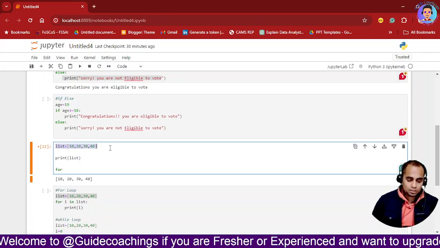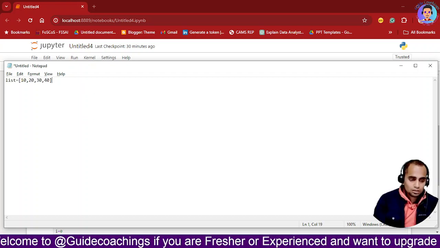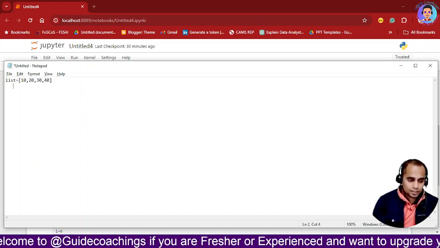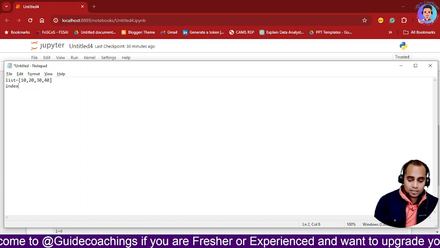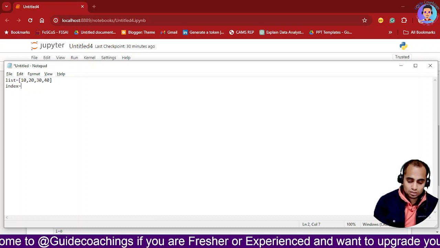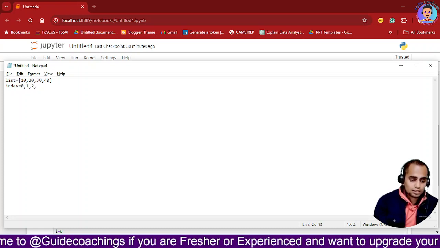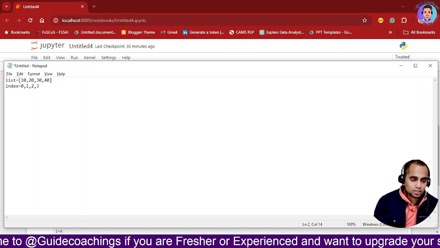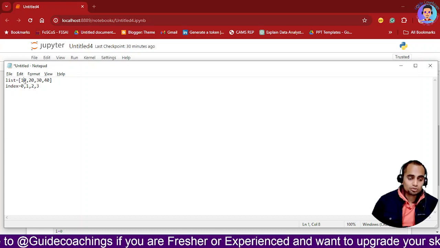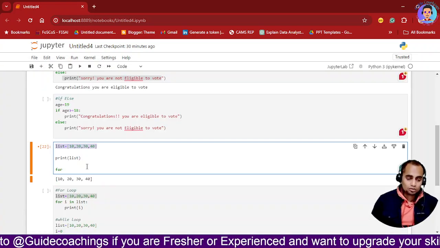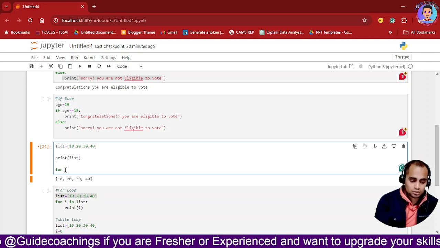So I will copy this and paste it over here, and this has an index. Okay, so I'll write index. Every element in the list has an index. So here, 0th index, first index, second index and third index. These are the four elements, and on the 0th index, 10 is present. Okay, so just remember this.